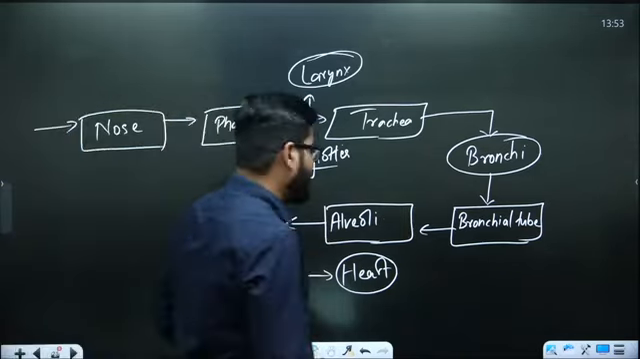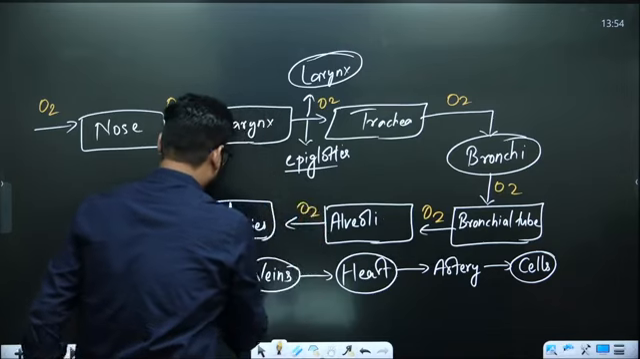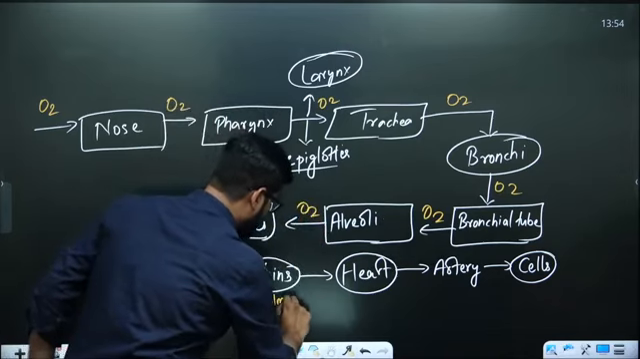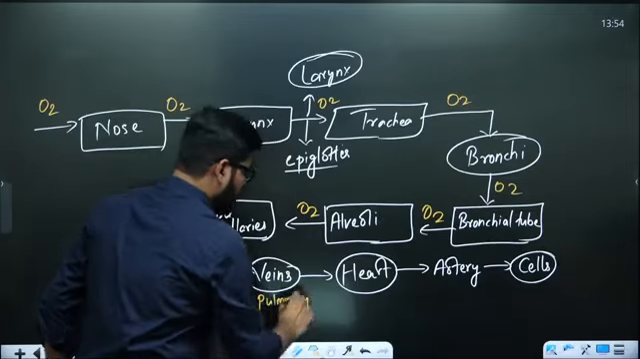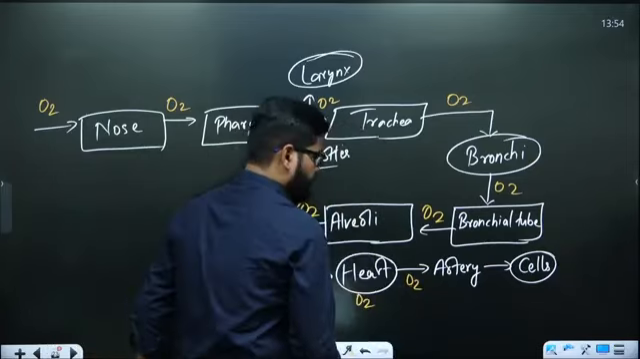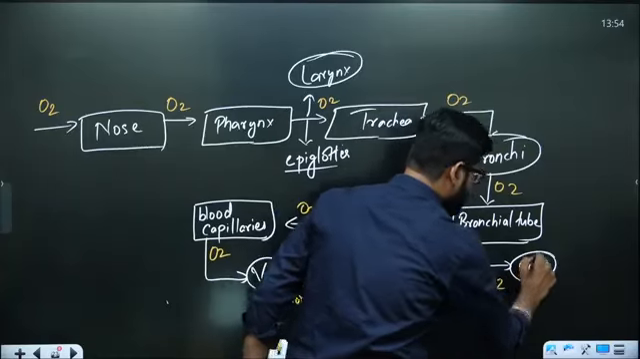Now see this one arrangement. Here we see that oxygen is going inside. Here also oxygen is going, oxygen is going, oxygen is going, oxygen, okay. Here we have the pulmonary vein, oxygen into heart, and oxygen reaches to the cell.